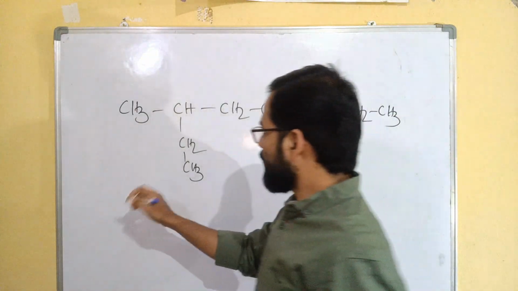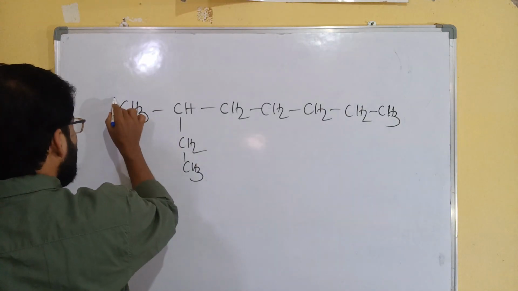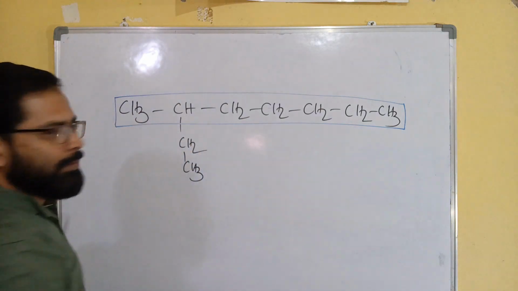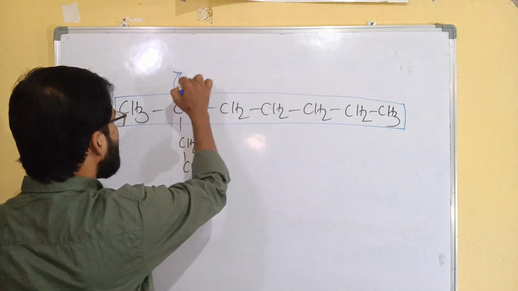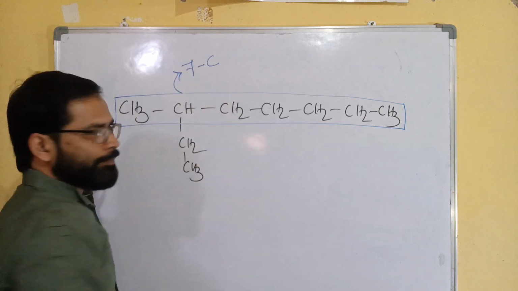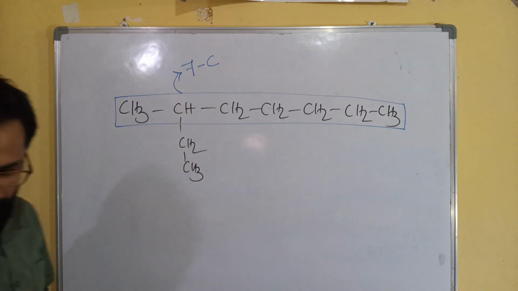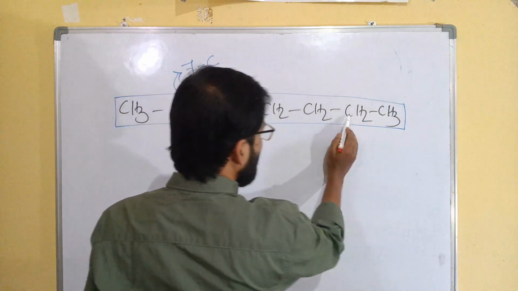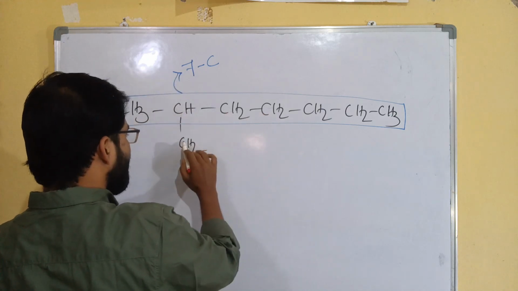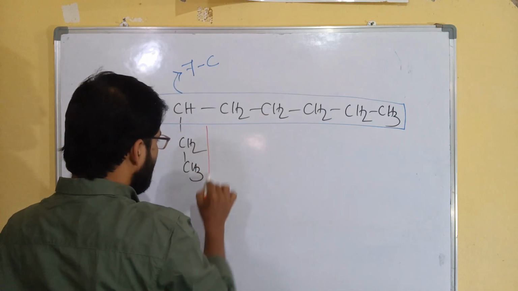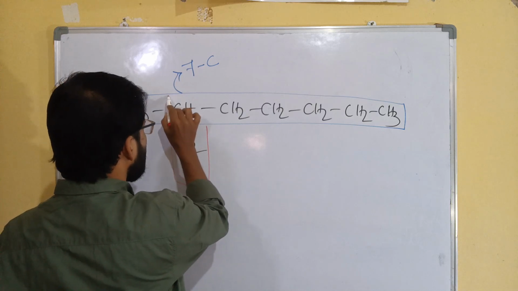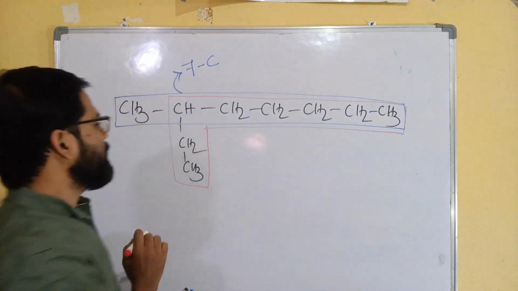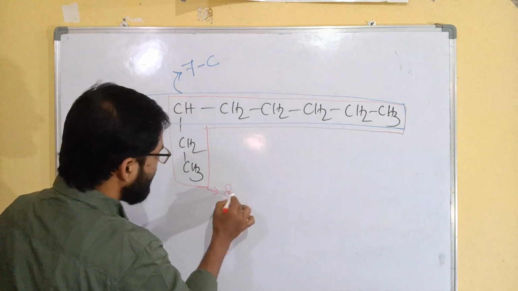If you consider that blue color, that is 7 carbon. If I consider this one, 1, 2, 3, 4, 5, 6, 7, 8, that red portion, that will be 8 carbon.